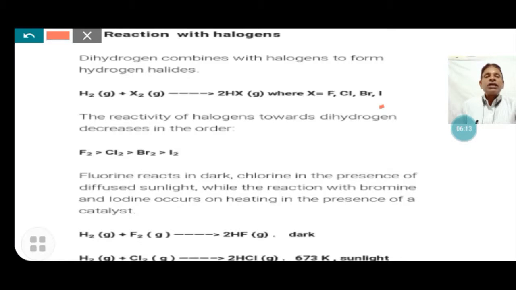Now, the reactivity of the halogens towards dihydrogen decreases in this order: fluorine is the most reactive, then chlorine, then bromine, and then iodine. Iodine is the least reactive and fluorine is the most reactive with hydrogen. Fluorine reacts in the dark, chlorine in the presence of diffuse light or sunlight, while the reactions of bromine and iodine occur on heating in the presence of suitable catalysts.